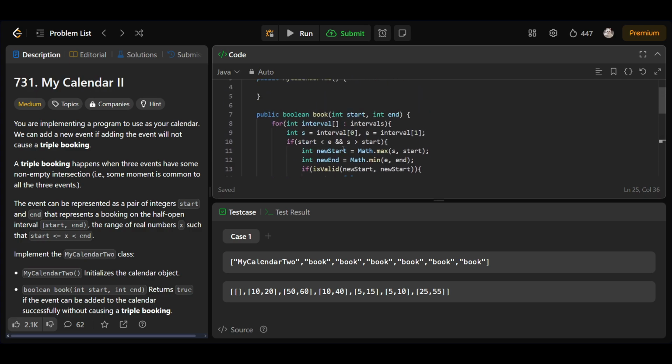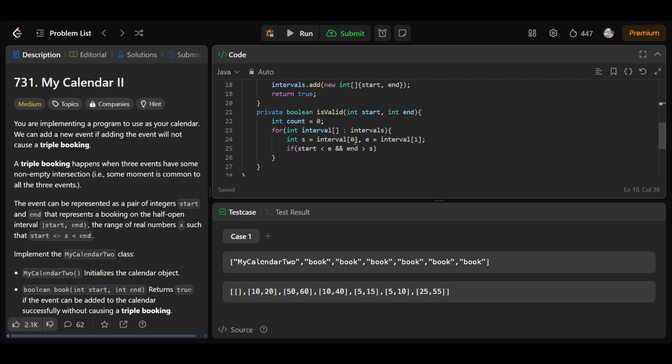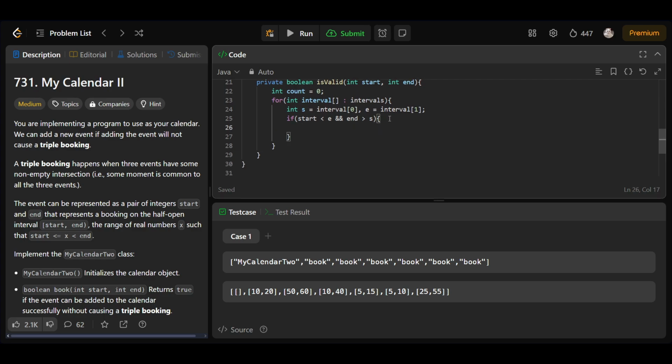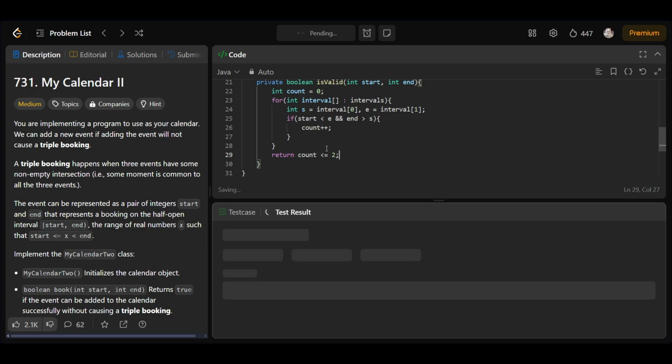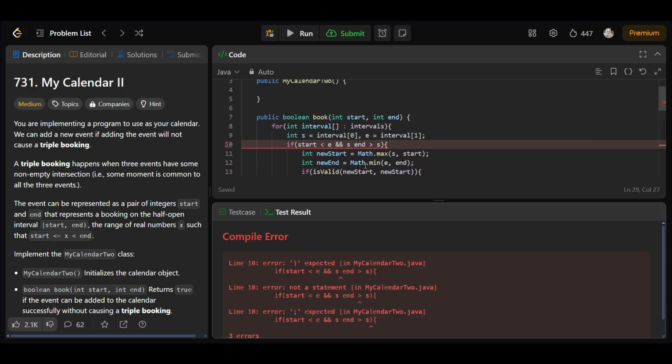I'm hoping that I wrote the correct condition here. Yeah, so in this case it's an overlapping condition, I'll do a count plus plus. And here I'll just have to return whether count is less than or equal to 2 or not.